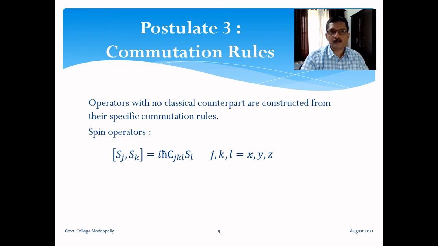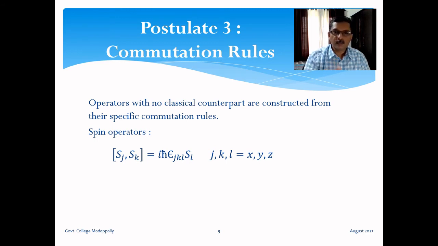So the different spin components are not canonically conjugate variables. Hence, these are not Heisenberg's commutation rules. Commutation rules need not always be Heisenberg commutation rules. Heisenberg commutation rules are only for canonically conjugate operators. Spin operators are different. They satisfy their own commutation rules. We know that two different spin components do not commute with each other. On the other hand, two different position components, or two different linear momentum components, commute with each other.